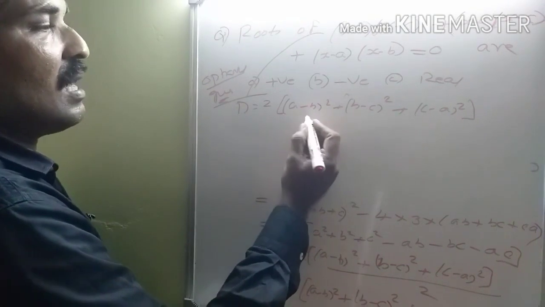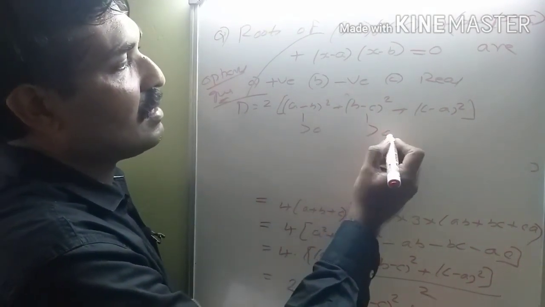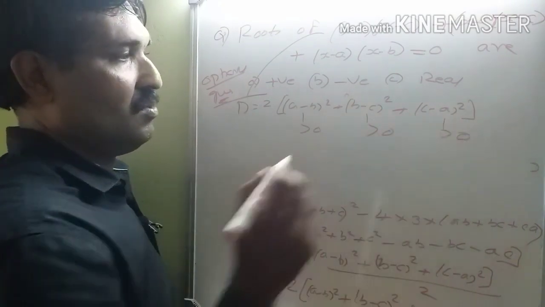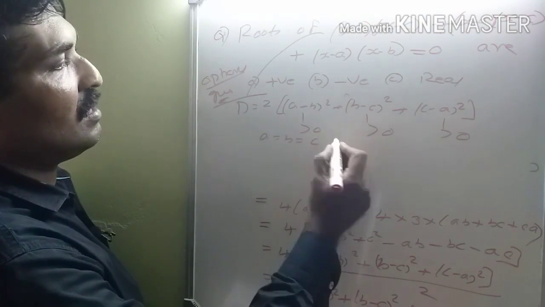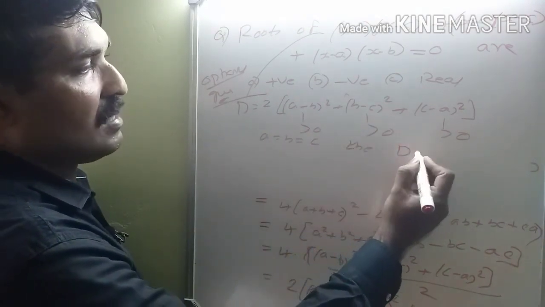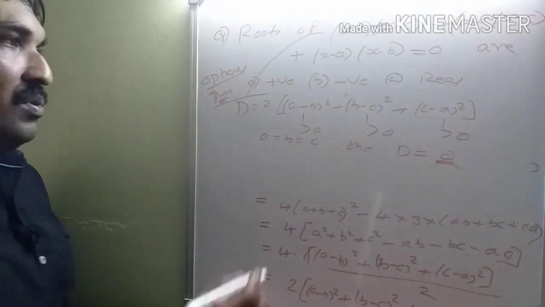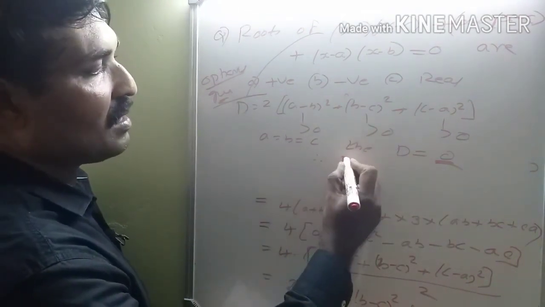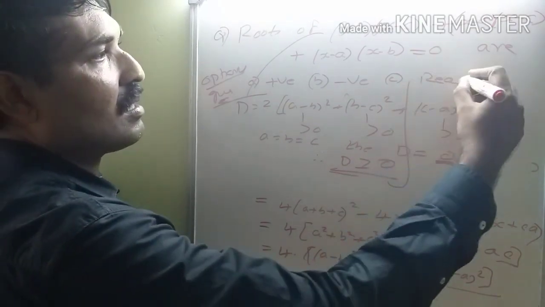Since a, b and c are real numbers, this is greater than 0. If a equal to b equal to c, then D is equal to 0. Therefore, D is greater than or equal to 0. So the roots are real.